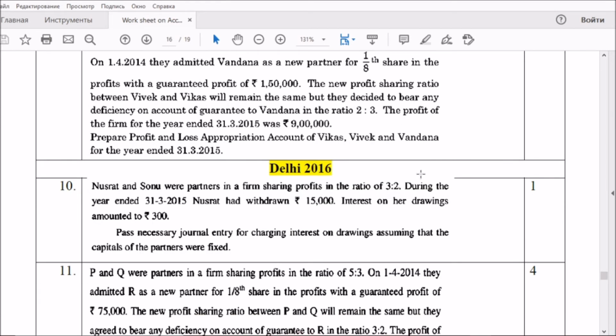The same year, in the Delhi question, it includes one question for writing a single entry for recording interest on capital and interest on drawings. If the accounts are prepared based on the fixed capital method, you know very well, interest on drawings will be shown in the current account.